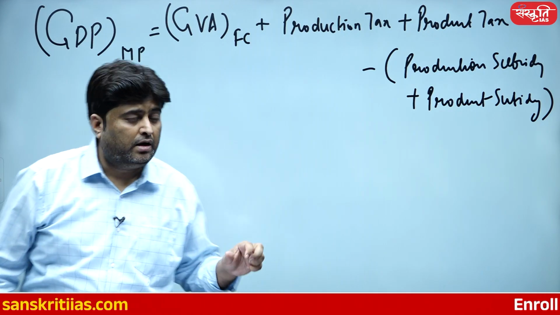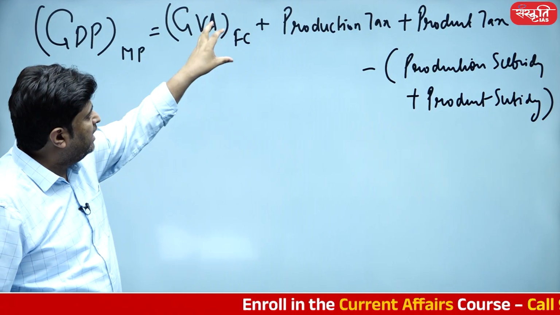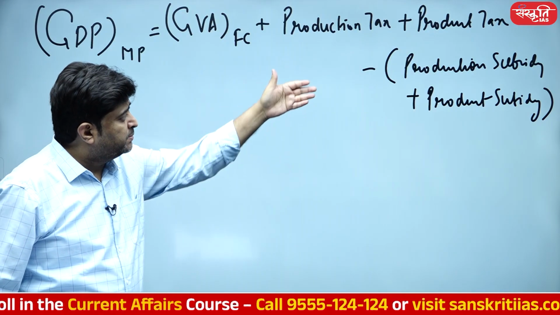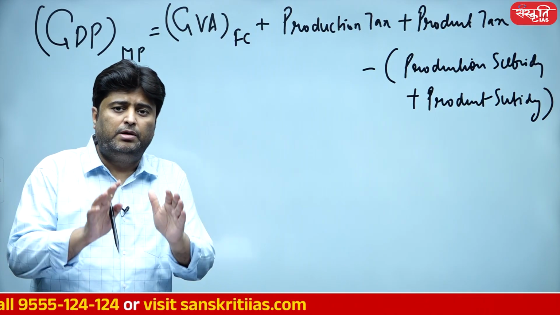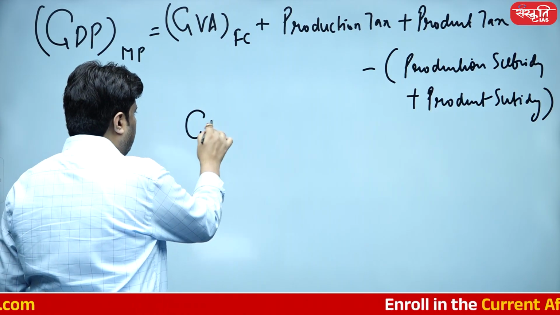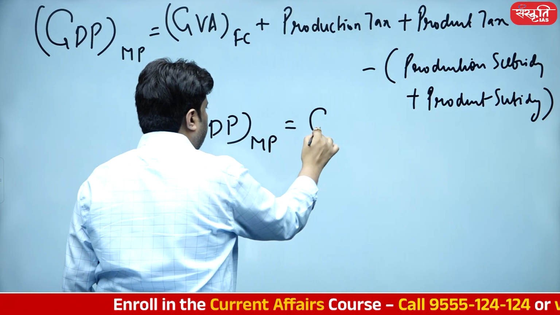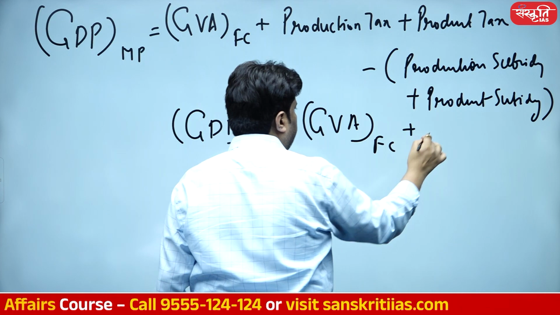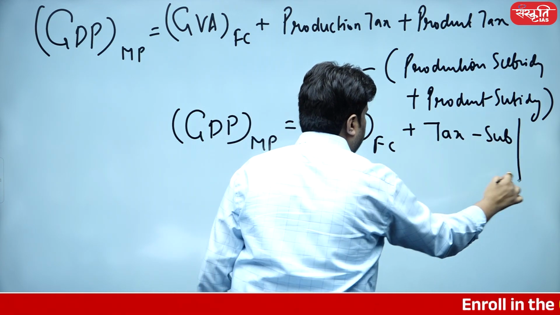And cut it short. Instead of writing production tax and product tax, production subsidy and product subsidy, I should rather write cumulatively tax and subsidy. So finally, we'll end up over here. GDP at market price equals GVA at factor cost plus taxes minus subsidy.